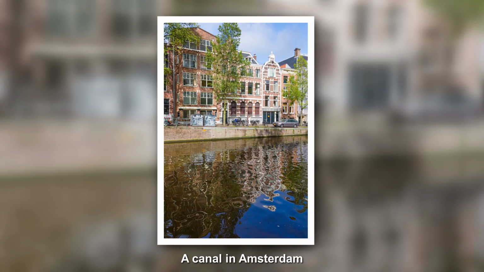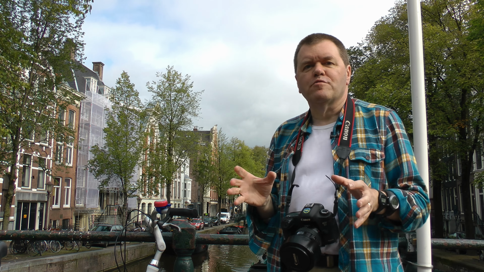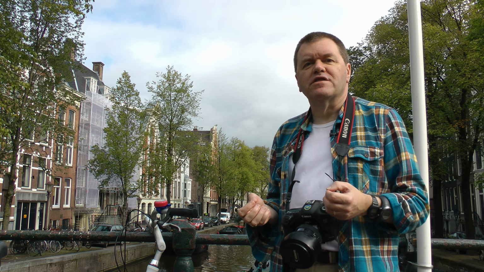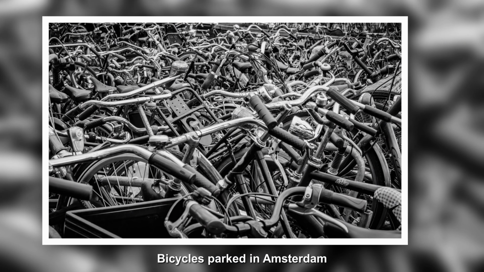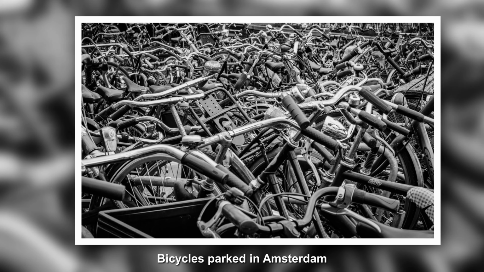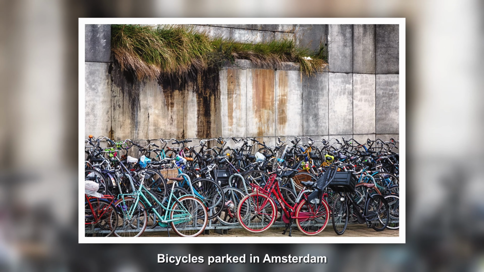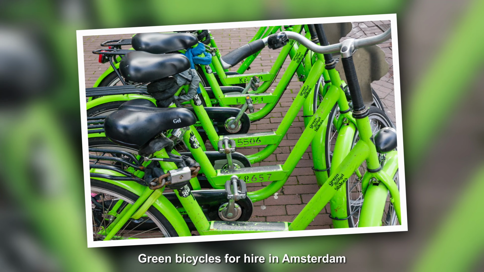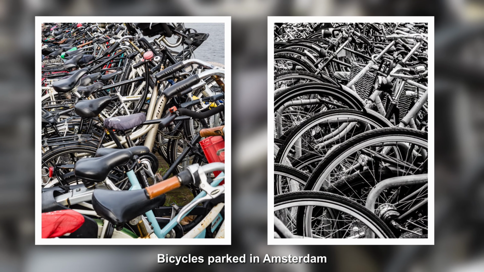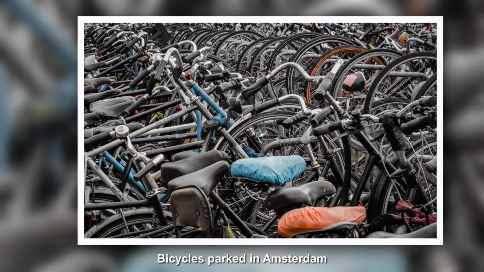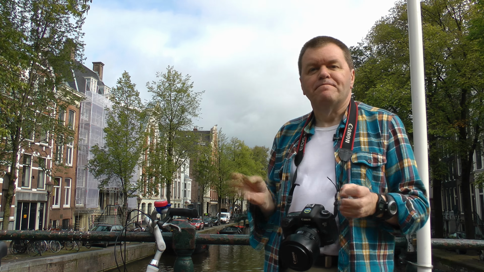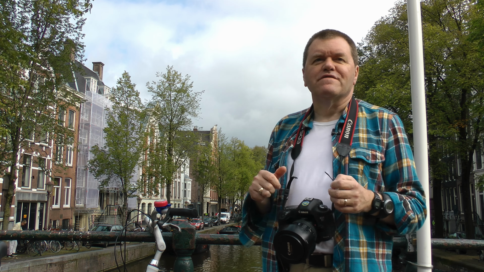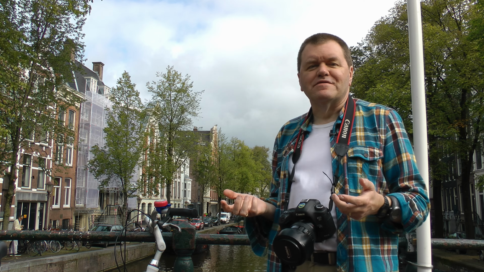The next technique in terms of composition that I want to talk about is taking a single object and repeating it multiple times within the image. In Amsterdam we've got loads and loads of bicycles chained up, so this is a great opportunity to try that type of technique. And as you can see from these images, it's not just one bike, it's a multitude of them, and that really adds impact to the photograph that we've taken. Obviously there may be other things that we can use to get that repetition as well, multiple objects. So I'm going to head off around the city to photograph more reflections and more bicycles.